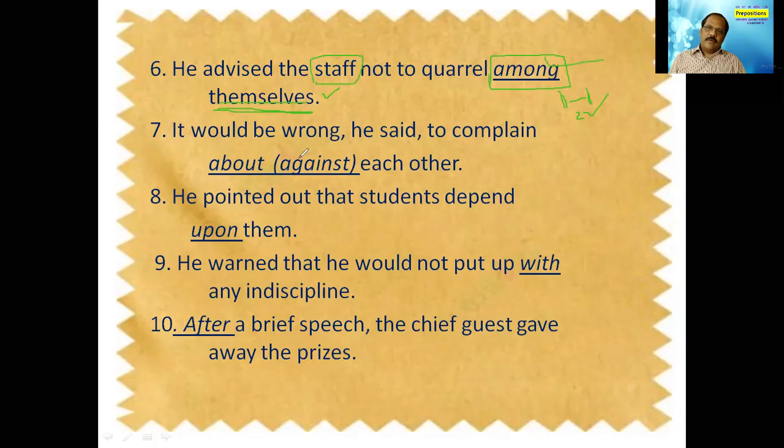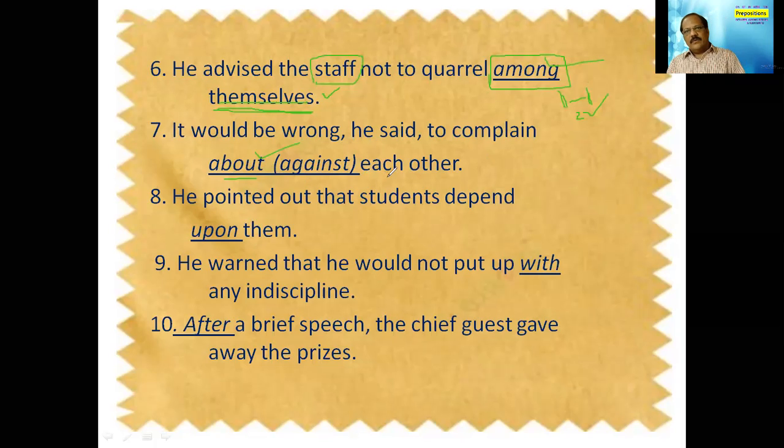Then, it would be wrong, he said, to complain about each other. Complain against or complain about each other, both are possible, but here I am using about as the preposition, because complain about each other.